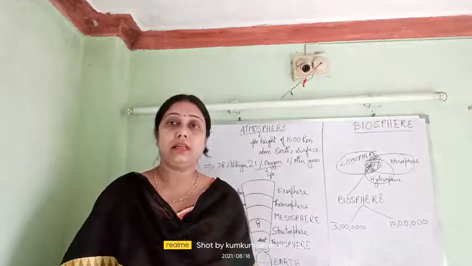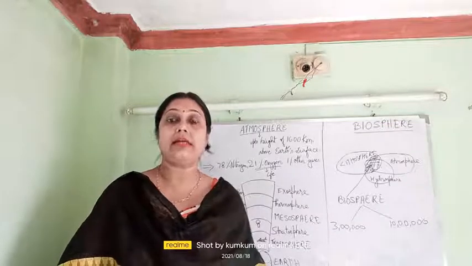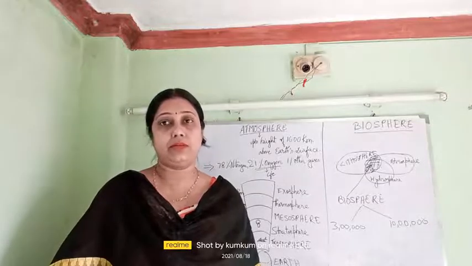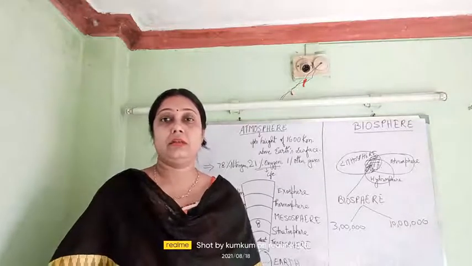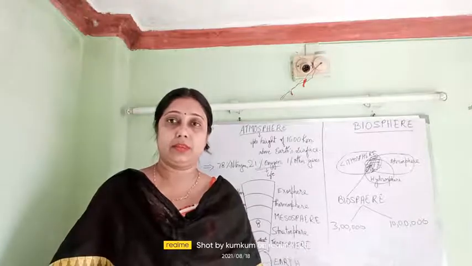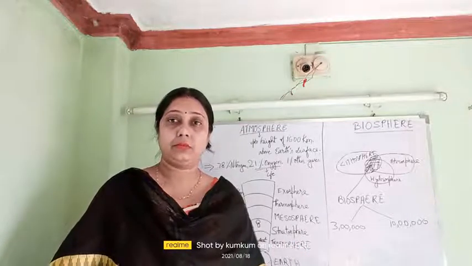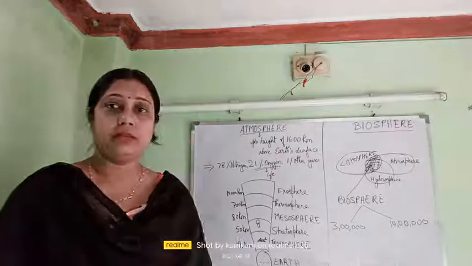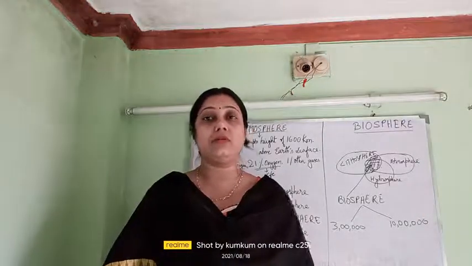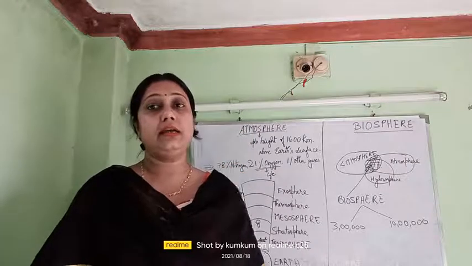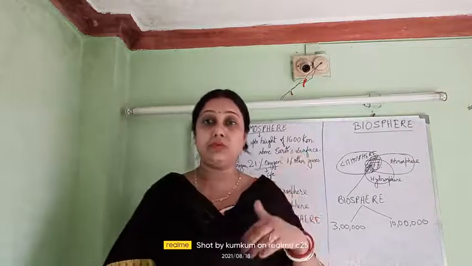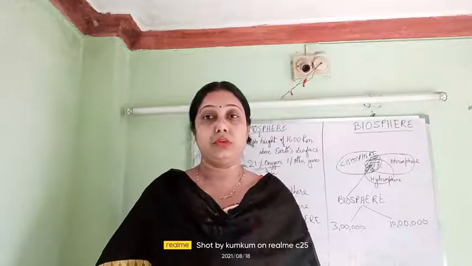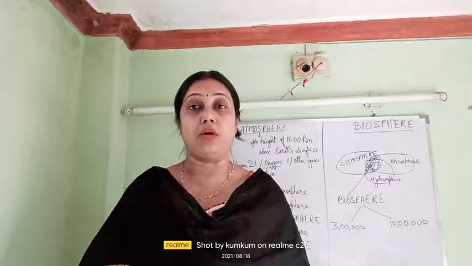Now let us come to atmosphere. What is air? The columns of gases that surround our earth is known as atmosphere, with different types of gases. So layers of gases are there. They form a blanket and cover the whole earth. There are many importance of atmosphere. They allow the solar radiations to come to the earth but do not allow them to go out. So in this way they keep our earth warm.